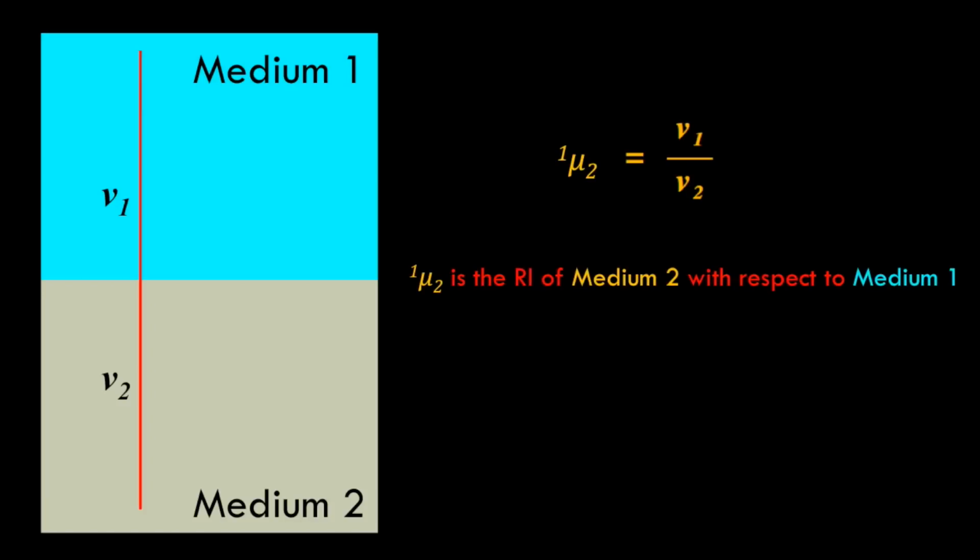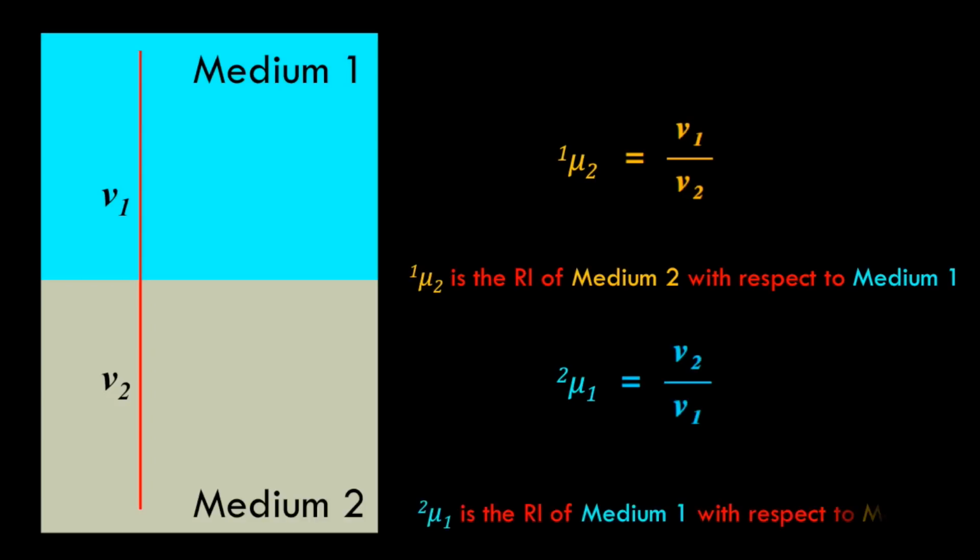When a ray of light travels from medium 1 to medium 2, its speed changes from v1 to v2. The refractive index can then be expressed as a ratio of the speeds of light in both the mediums. Hence, 1 mu 2 is equal to v1 upon v2, where 1 mu 2 is the refractive index of medium 2 with respect to medium 1. Similarly, 2 mu 1 is equal to v2 upon v1, where 2 mu 1 is the refractive index of medium 1 with respect to medium 2.